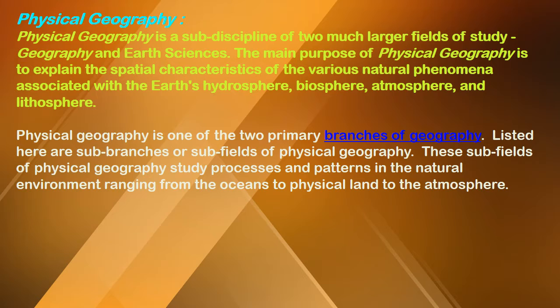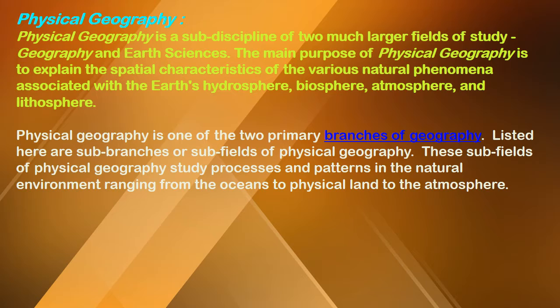Human geography is used to study all the aspects which belong to human beings, while physical geography is used to study all the natural aspects and natural patterns which are observed on the earth's surface.